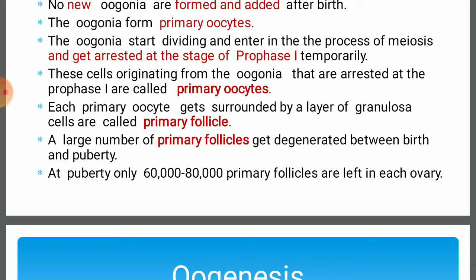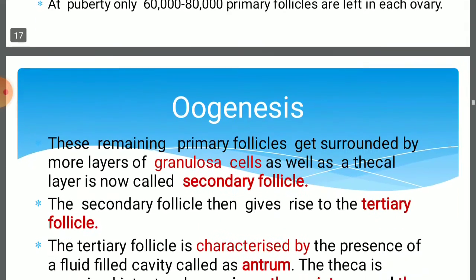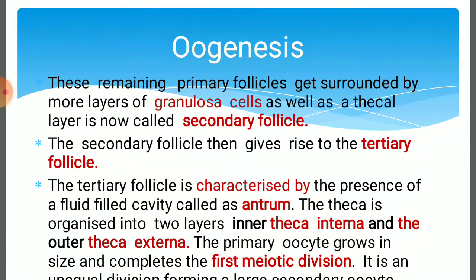So this is a very surprising thing. Only about 60,000 to 80,000 primary follicles are left in the ovary when a female comes to the puberty age. Now, what happens in oogenesis, try to understand. The remaining primary follicles, after puberty, start to mature one by one per month. We will discuss it in the menstrual cycle.